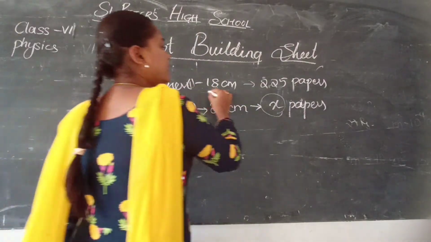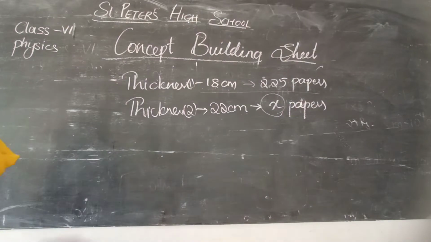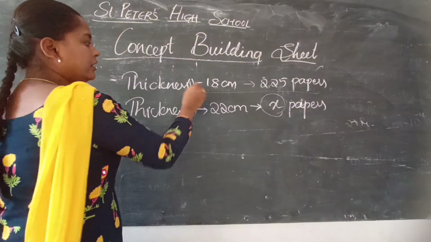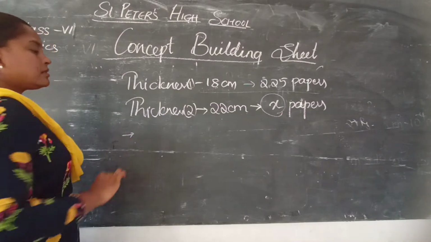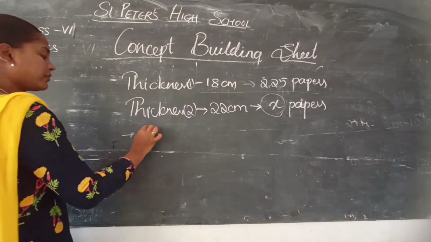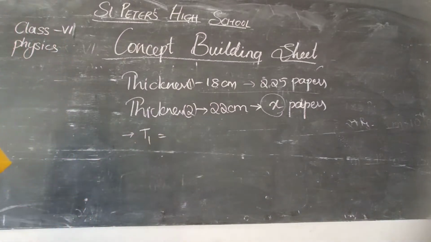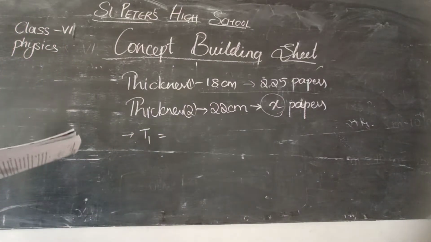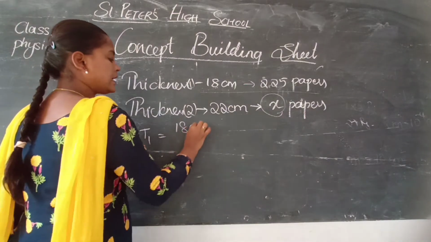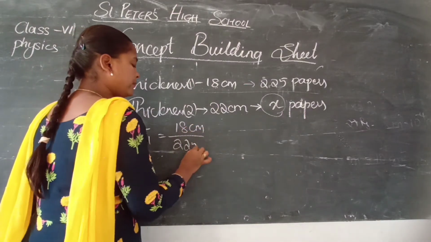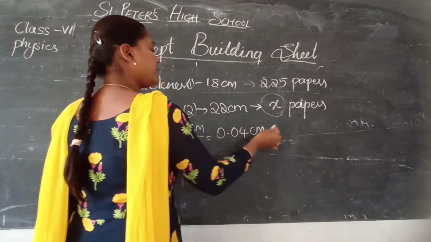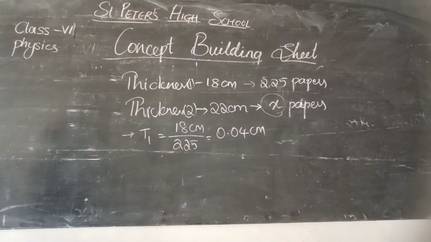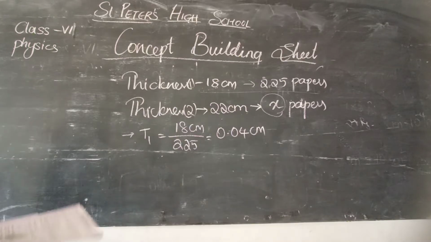So first of all, let us do this one. Let us find out the thickness of one paper in the first case. So how many papers? 225 papers. And how much is the thickness of one paper? Can you find out? Total thickness by number of papers. That means 18 centimeters by 225 papers. So here you will get 0.08 centimeters.